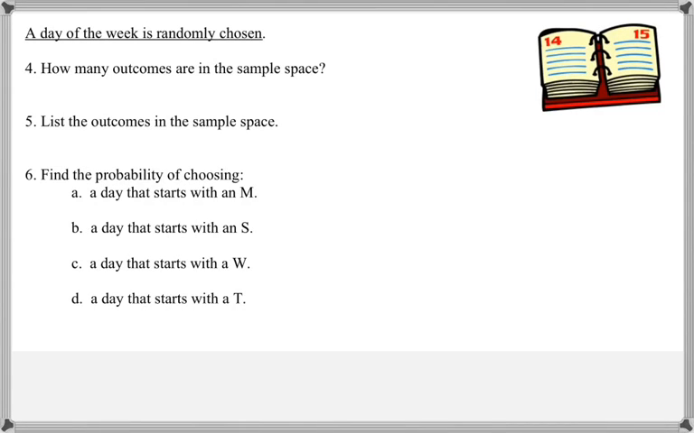A day of the week is randomly chosen. How many outcomes are in the sample space? So there are 7 days in a week, so there are 7 outcomes in the sample space. Number 5 says list the outcomes.